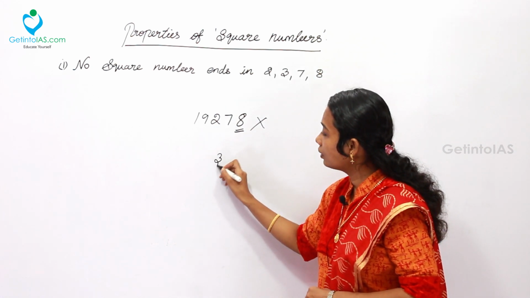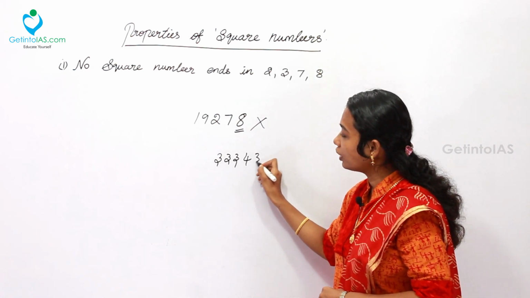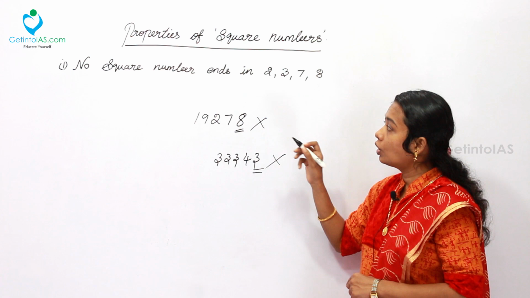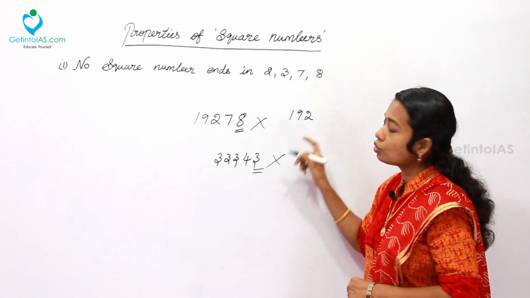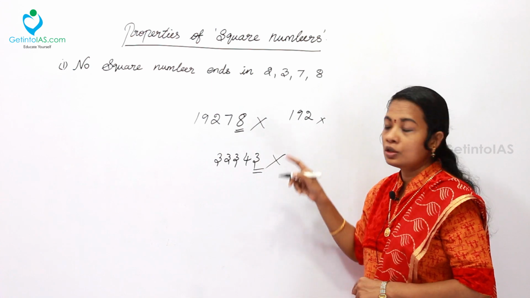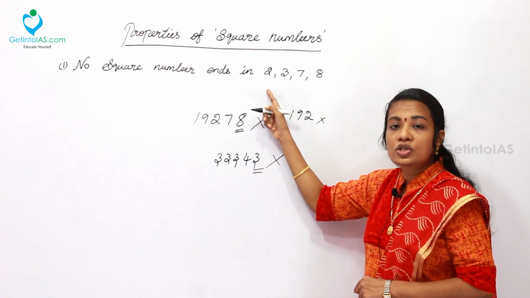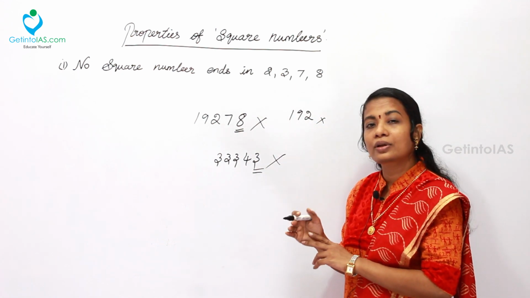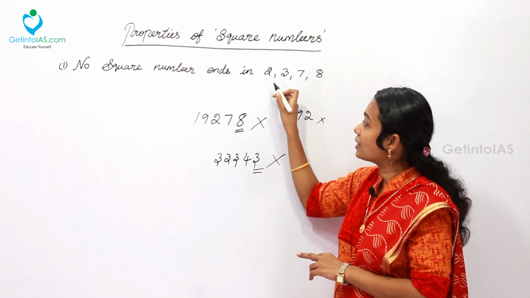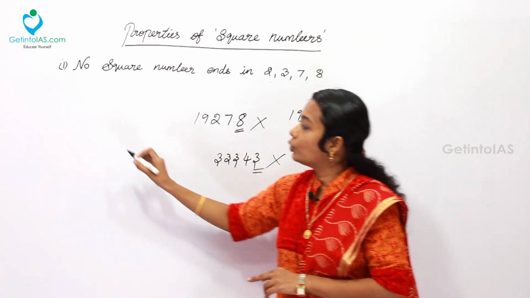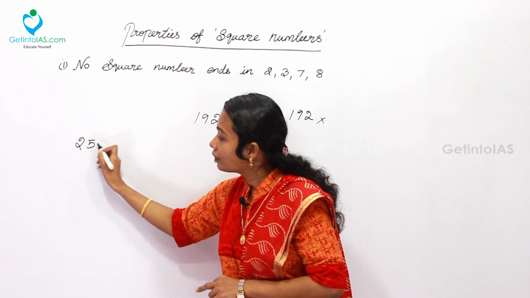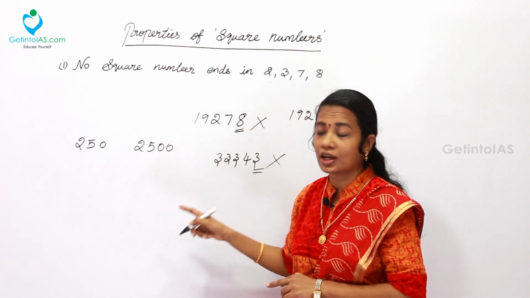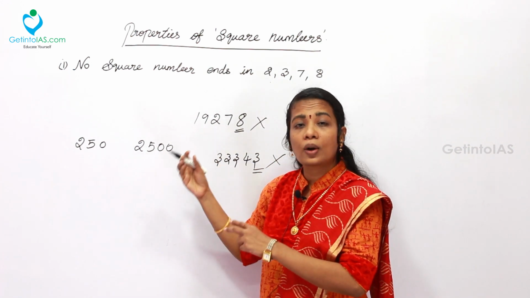One more example, 3343. Here the unit digit is 3, so you can say this number is not a perfect square. One more, 192. We can say this is not a perfect square. So any number ending with 2, 3, 7 or 8 can never be a perfect square. So what about the other numbers ending with digits other than 2, 3, 7 or 8? You can take 250 and 2500. Here you are not supposed to say that the numbers ending with 0 are all ending with 0, 1 like that.